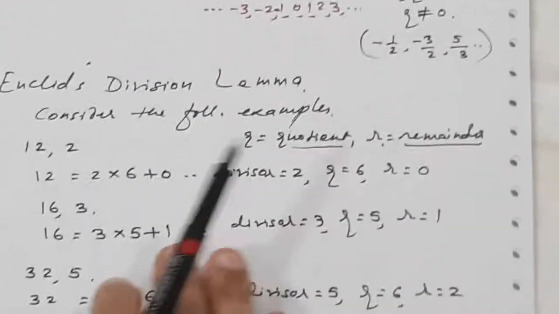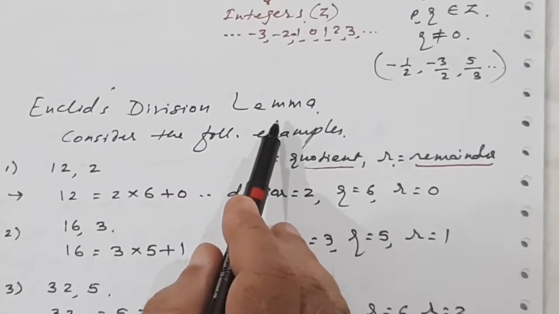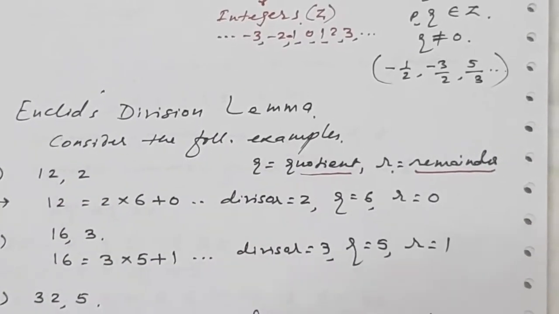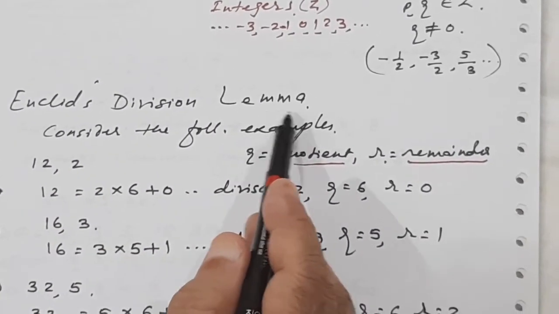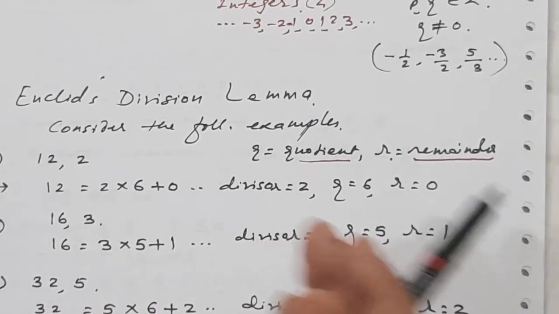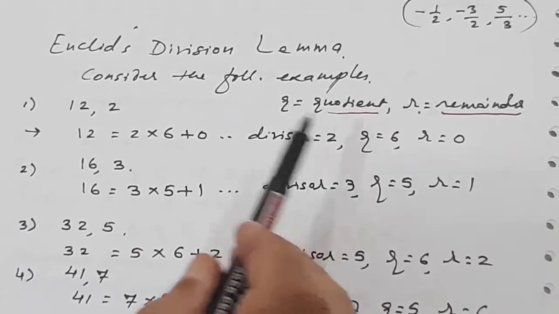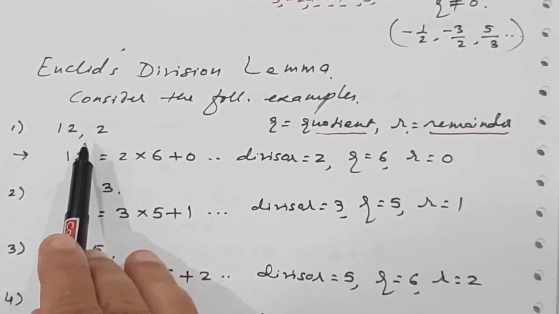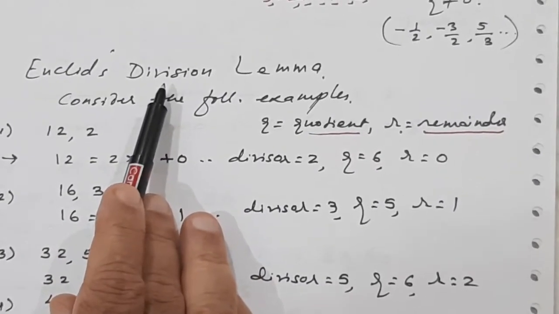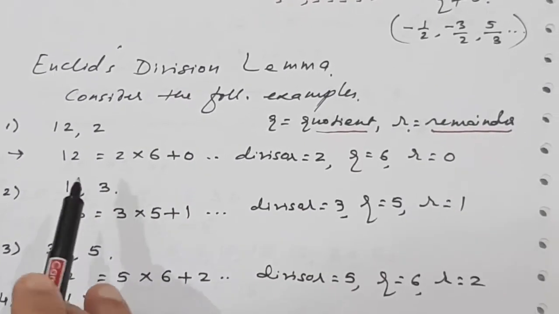Now in this chapter we are going to study Euclid's division lemma. Now what is Euclid? He was a mathematician, and this is a very famous statement. Lemma means a statement, a fact, a mathematical statement. Before that, let us do some examples I have taken here. Division lemma is related to division only. Division you already know, but here I have taken some examples in a different way.